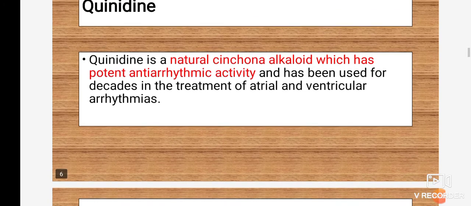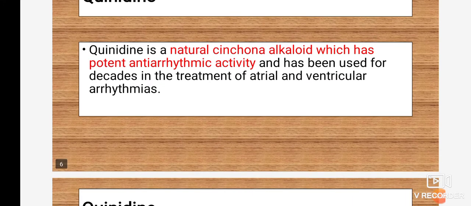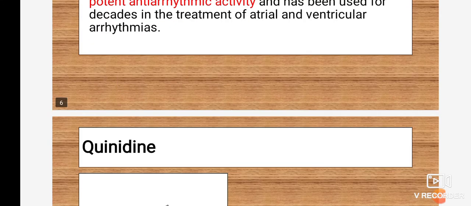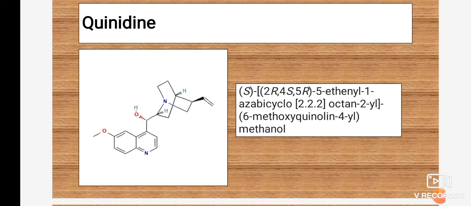Mainly it is isolated from plants, and it is available in the form of the alkaloid. This is the structure of quinidine. In the exam, there will not be any question like giving the IUPAC nomenclature for quinidine. So there is no need to memorize the nomenclature of the drug.